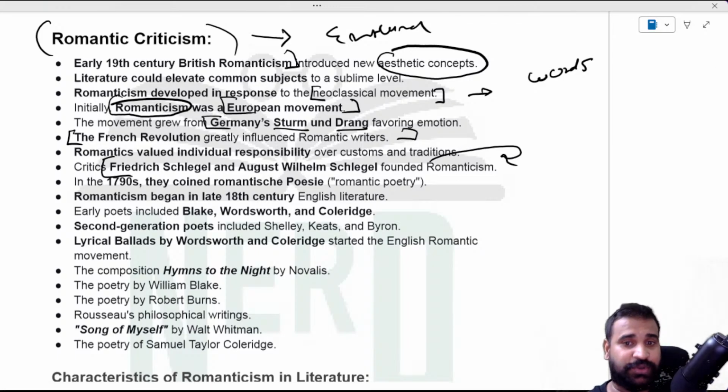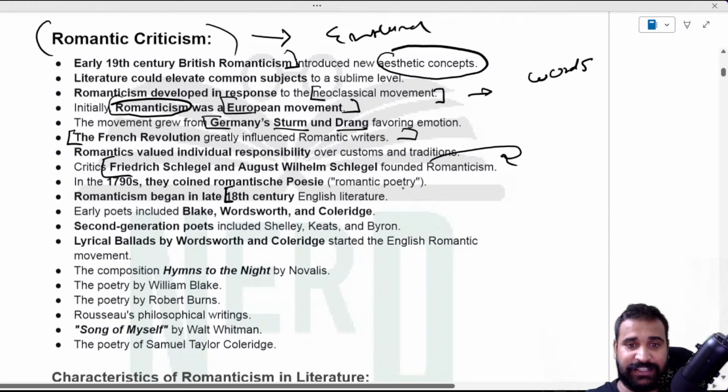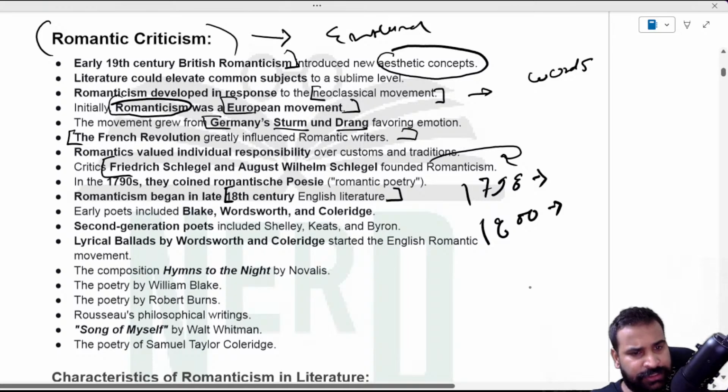They are the actual founders of Romanticism, not in England, but in Germany and the European period. Romanticism began in the late 18th century in English literature, which we mark as 1798 with the publication of Lyrical Ballads, and the Preface was added in 1800. So this is very important.